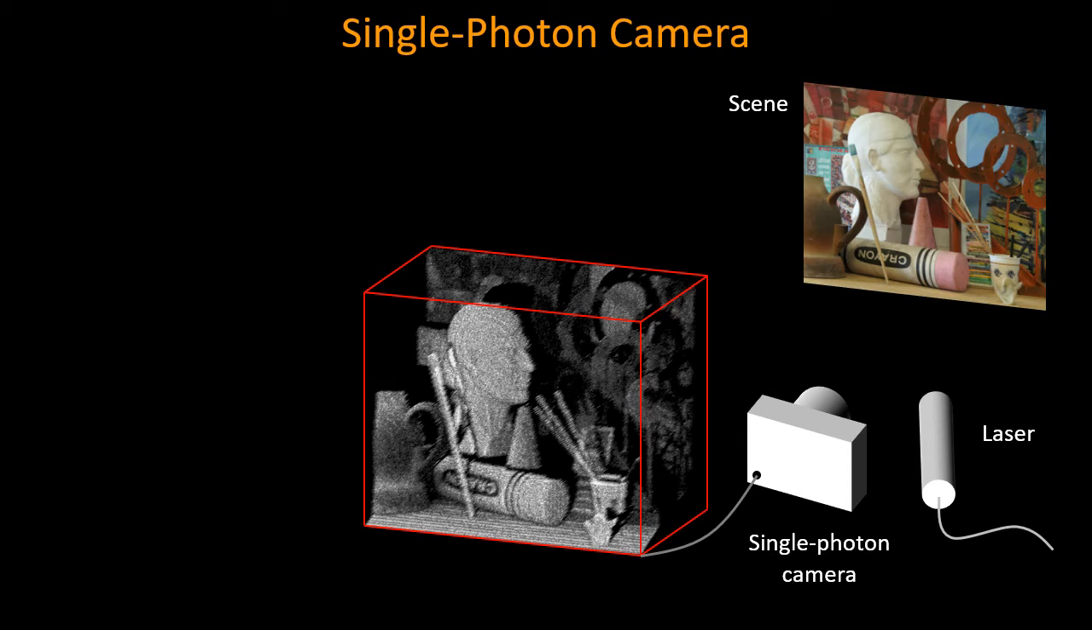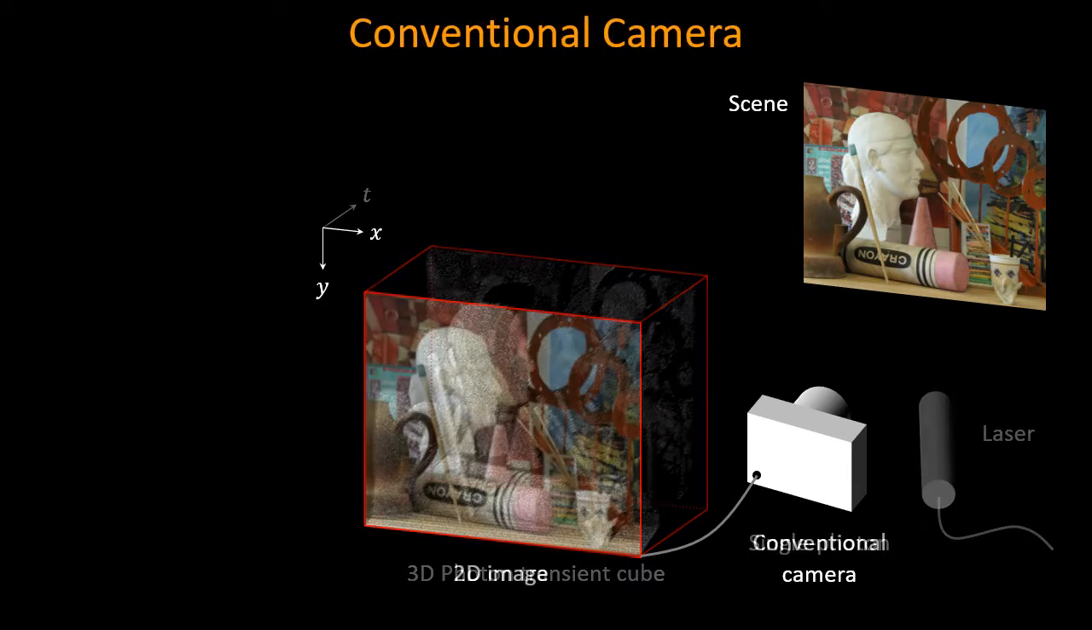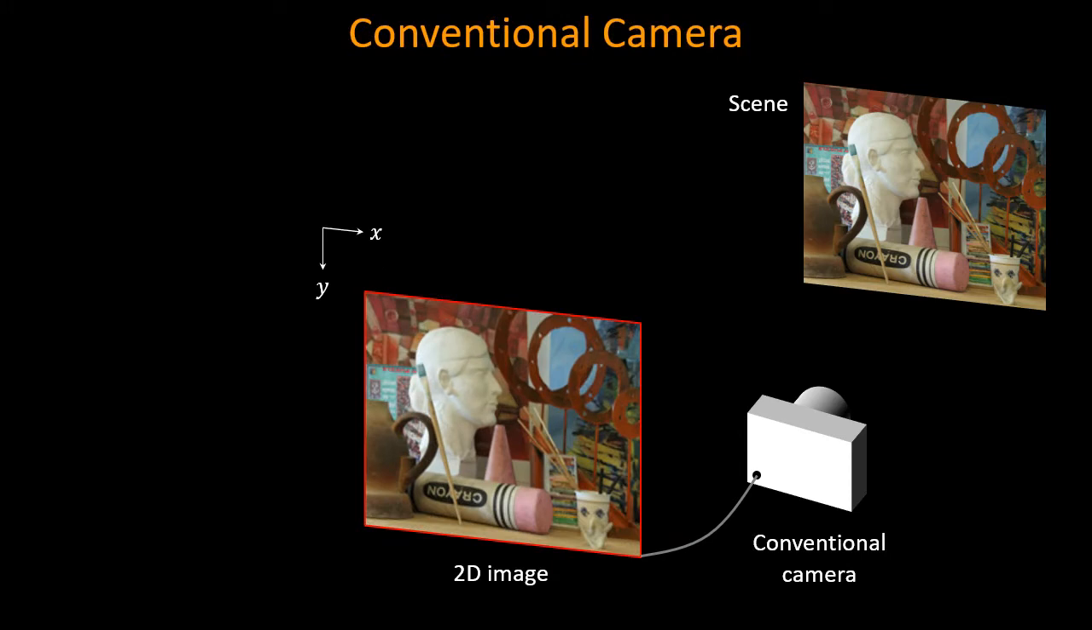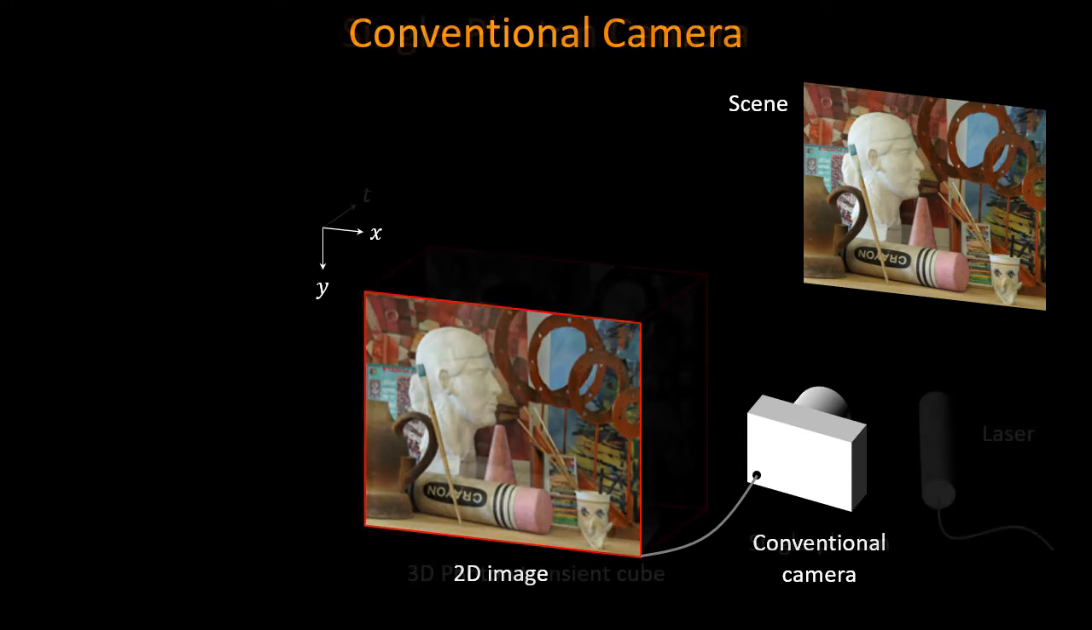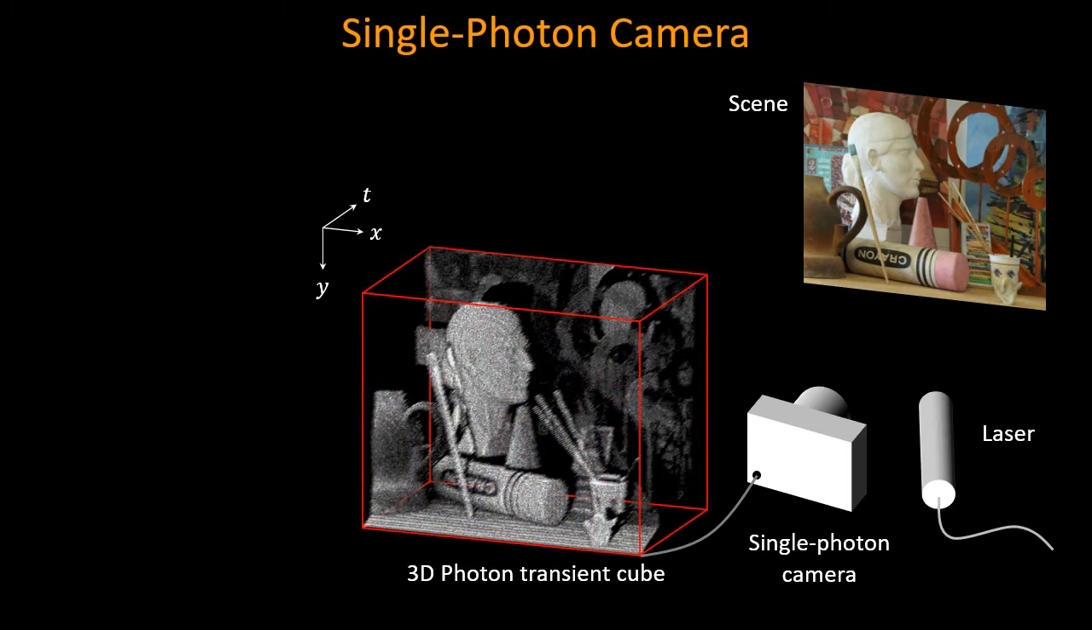A single photon camera can capture individual photons as a function of space and time, providing a 3D photon transient cube. The raw data captured by a single photon camera is quite different from a conventional RGB camera that only captures pixel intensities. A photon transient cube provides a rich source of scene information at extremely high spatial and temporal resolutions.